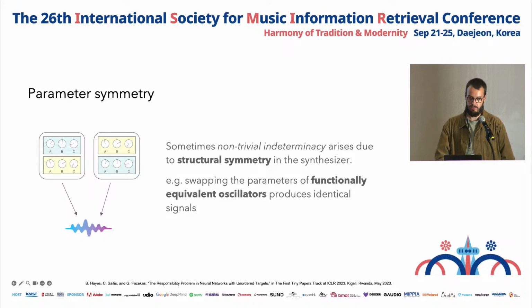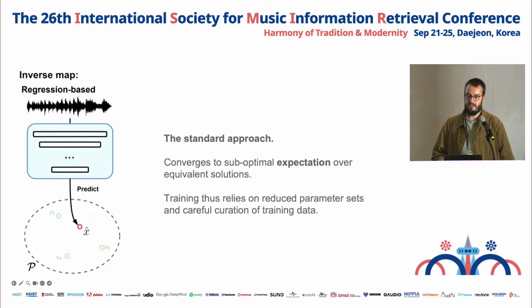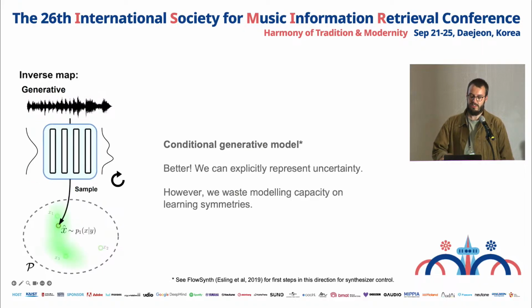And previous approaches to sound matching have trained networks to produce point estimates of parameters using regression or DDSP objectives. And these are minimized by the expectation over equivalent solutions, which, if we have multiple conflicting ground truths, is of course suboptimal. So what if instead we explicitly represent our uncertainty by modeling a distribution over possible solutions? In fact, all we really need to do is sample from it, so we're simply training a generative model. And as we shall see, this turns out to work a lot better.